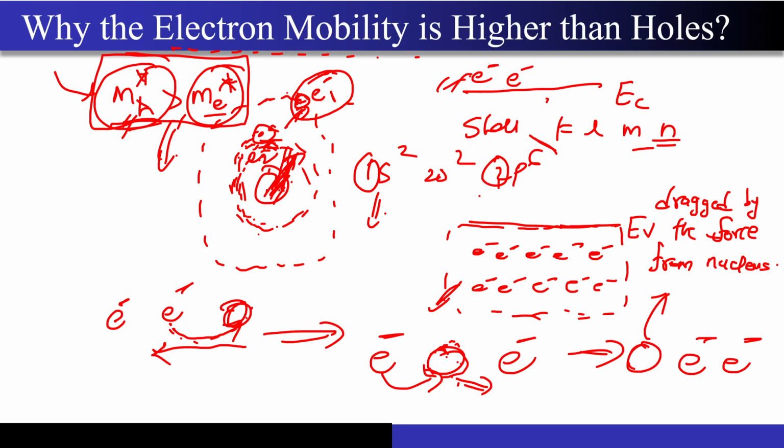If you have any doubts, please feel free to poke me, because I will be moving on to a very important part now, that is the practical application of mobility. Why are we even studying the effective mass of the electron and the effective mass of the hole? These look like quantum mechanical phenomena, right? Why am I even interested in the mobility and the effective mass of the electron?